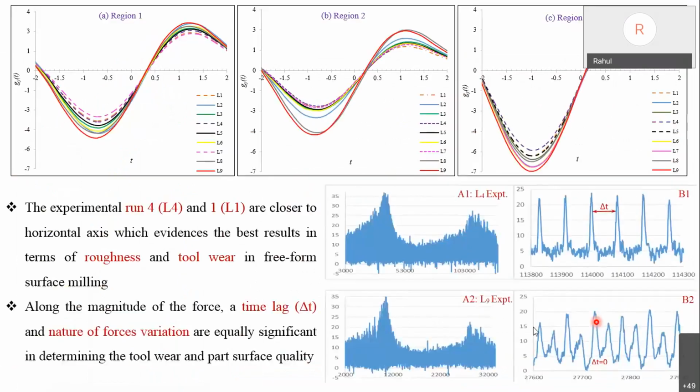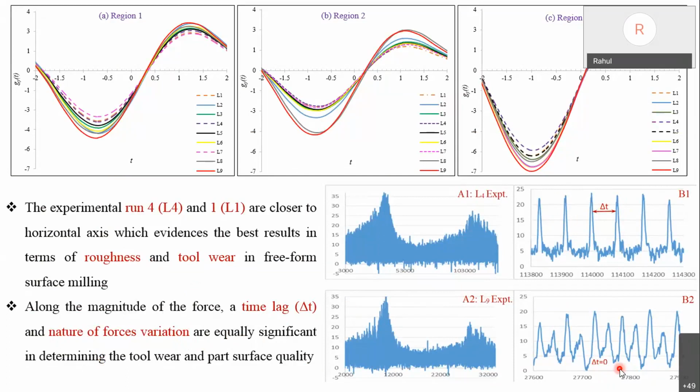Here is the main thing I forgot to tell. It is not only the magnitude of force, but also the time lag we observed and the nature of force variation, whether it is uniform or irregular. The nature of force variation will cause vibration, and those vibrations will in turn determine the surface quality.